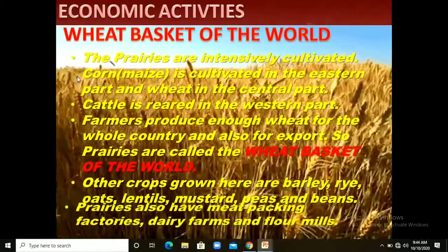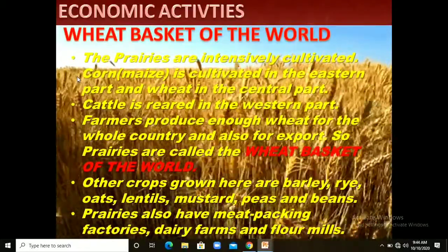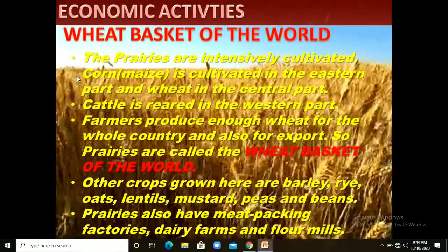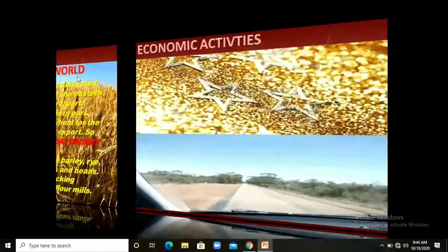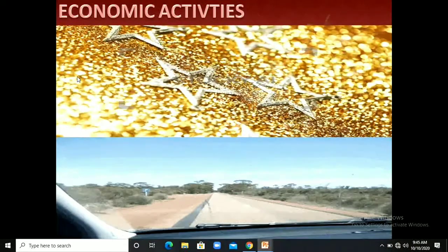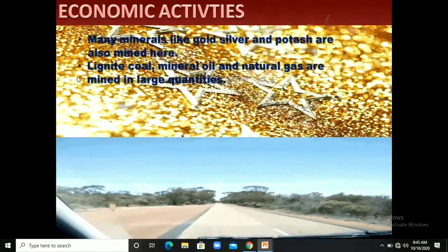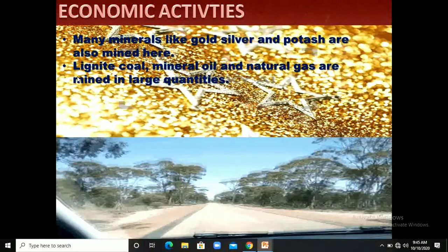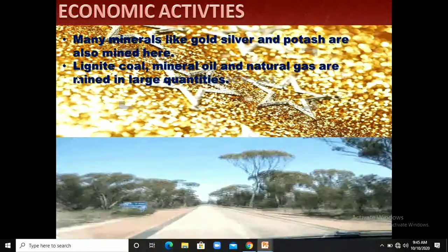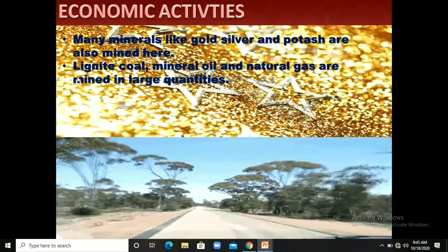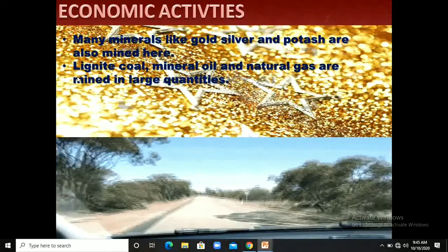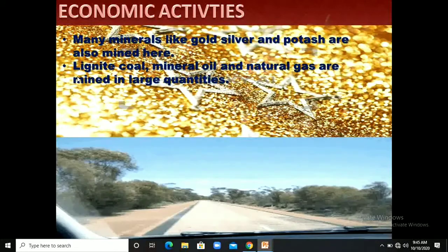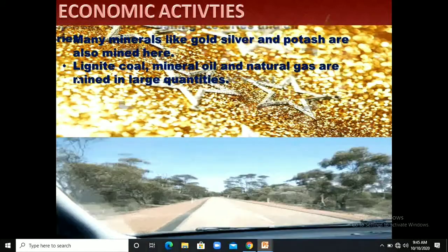These prairies also have meat packing factories, dairy farms and flour mills, right? Along with farming, people are also involved in other economic activities, right? So those are many. Minerals like gold, silver and potash are also mined here. Mines are here, so people work there to find these minerals, right? Lignite coal, mineral oil and natural gas are mined in large quantity, right?